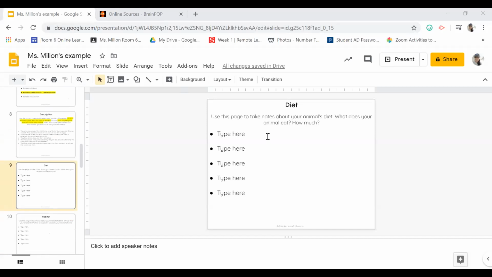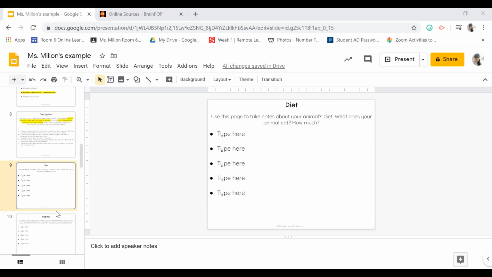It says slide 9 is diet, and you're going to use this page to take notes about your animal's diet. What does your animal eat? How much, etc. Those are not the only 2 questions you should answer. I highly recommend that you find as much information as possible, 6 to 7 really good pieces of information for each subcategory. Just because I have those 2 questions there does not mean that you just need to answer those questions. I would include a lot here about the diet of your animal. Your animal's diet is really what your animal eats, if there are restrictions to what they eat, what they prey on, things like that.